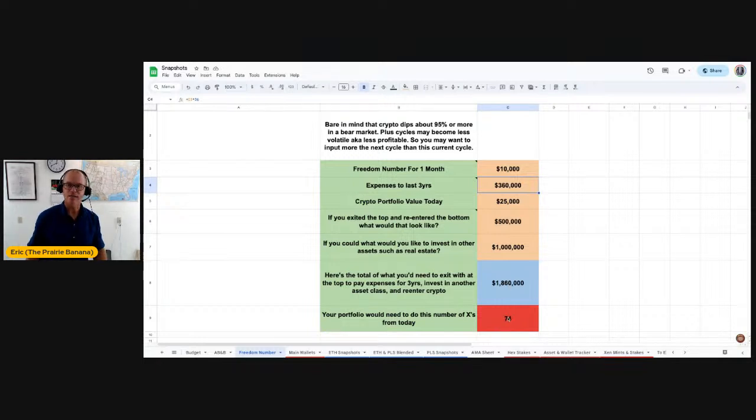Now this is the key number down here that really got me excited. This guy's crypto portfolio would only need to 67x in order for him to accomplish all of this. Not bad, eh? Given that crypto is the most highly volatile asset and the most profitable asset probably of all time, a 67x is, I think, well within the realms of possibility.